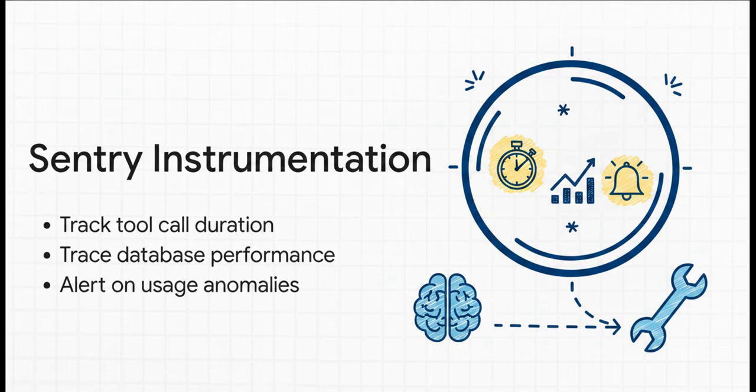Another absolute game changer for troubleshooting comes from platforms like Sentry. You can actually wrap your entire MCP server object inside a Sentry handler. What this does is give you totally transparent visibility into all those hidden interactions the LLM is having with your tools behind the scenes. You can track exactly how long a tool call takes, trace the performance all the way down to the database level, and even set up alerts if your tool usage suddenly drops to 0. It takes the mystery completely out of what the AI is doing.